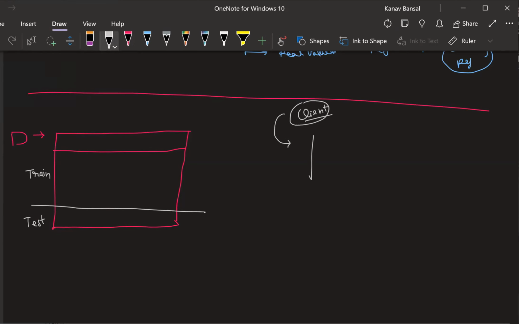This client gives you some data, some medical data, or maybe some other data, and this client is expecting you to build a machine learning model on top of this data, so that they can predict in the future if some patient is coming with some of these input features, you can predict easily what the output is going to be.